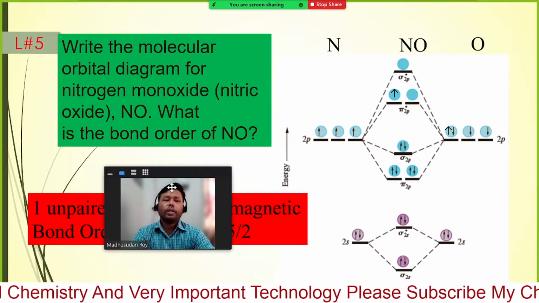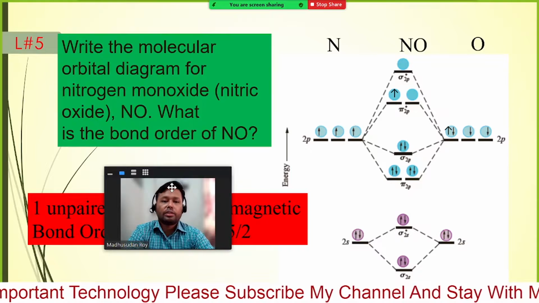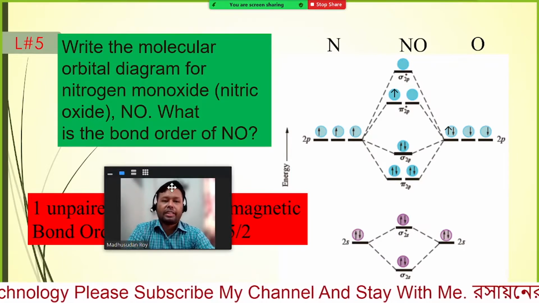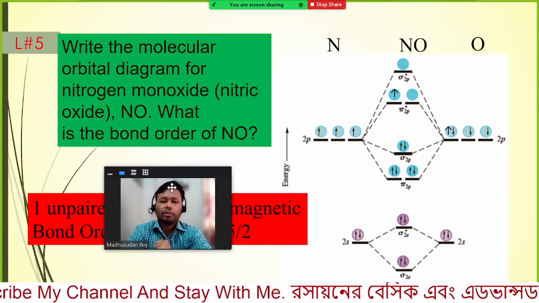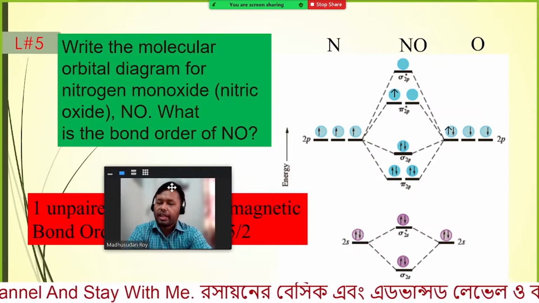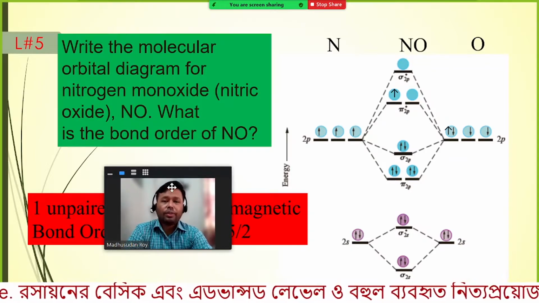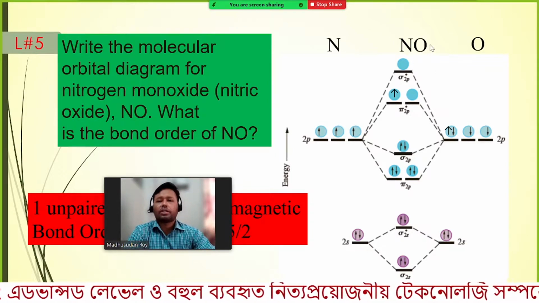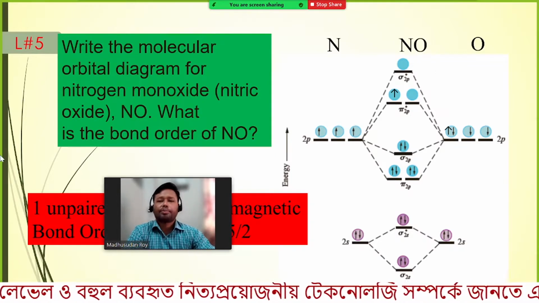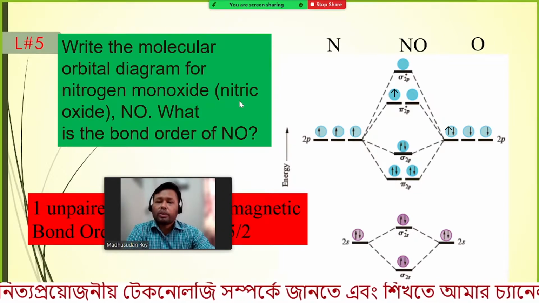But if we have heteronuclear, that means 2 different types of atoms with different numbers of electrons and protons. Now we are considering nitric oxide, nitrogen monoxide.